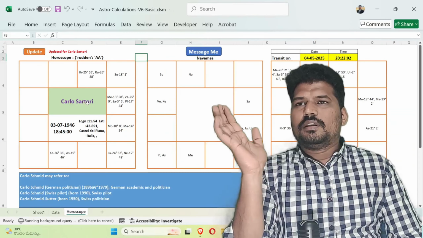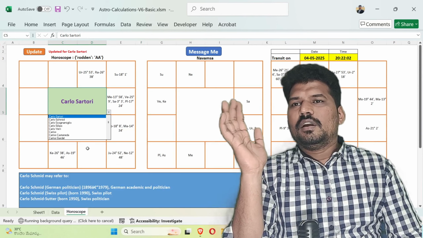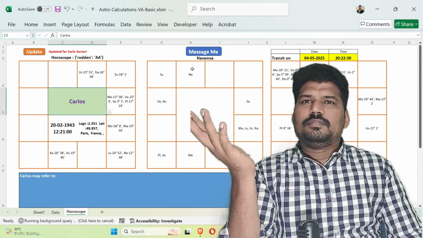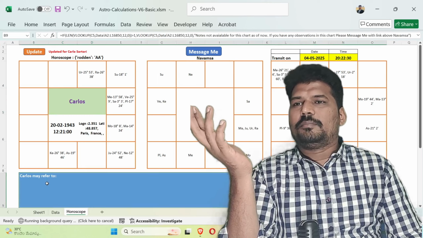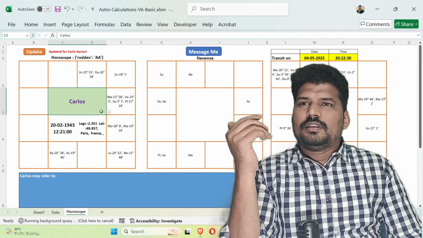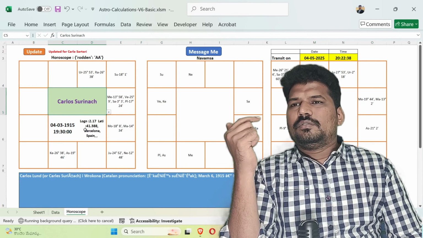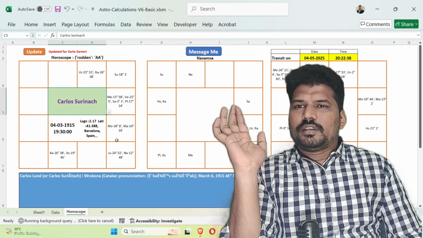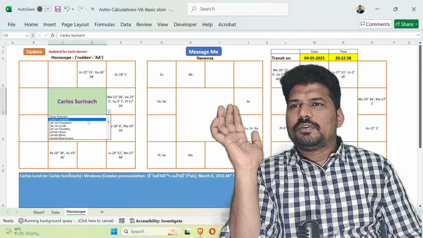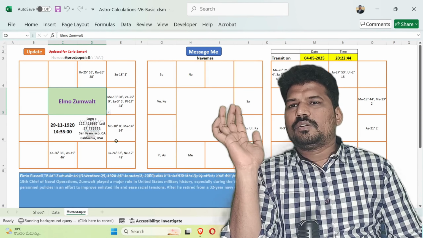So if you come here and select some person for whom I have updated the life event details, it will automatically appear here. Their life events are appearing. It depends on the person you select.